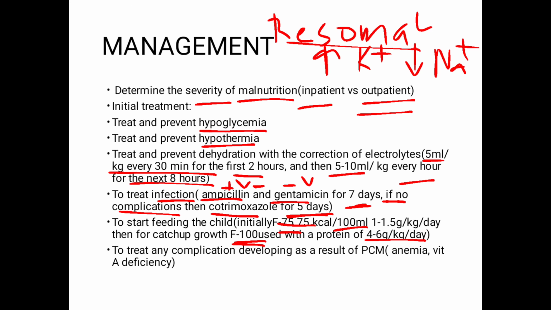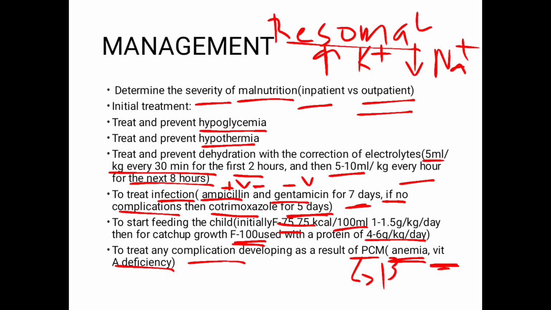Next, treat any complication developing as a result of PCM: anemia, vitamin A deficiency. Anemia, usually you can go with blood transfusions over here. And remember, iron is usually not given during the acute phase. It's usually given during the rehabilitation phase, because giving the iron might worsen the infection in a child, because iron is obviously a source of nutrition for the microorganisms.